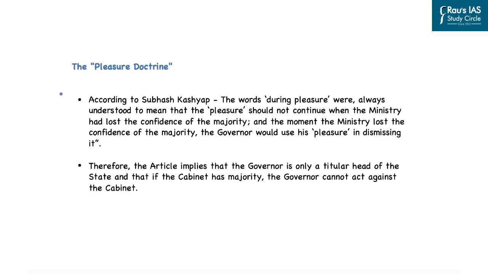and only then the governor can remove that particular person from the council of ministers. In this line, the constitutional expert Subhash Kashyap has clearly discussed and highlighted the implications of the pleasure doctrine that has been provided in the case of appointment of the ministers. And according to Subhash Kashyap, the words "during the pleasure of the governor" were always understood to mean that the pleasure should not continue when the ministry has lost the confidence of the majority, which simply means that the appointment of the ministers under the pleasure of the governor will not hold true when the council of ministers has lost the majority.